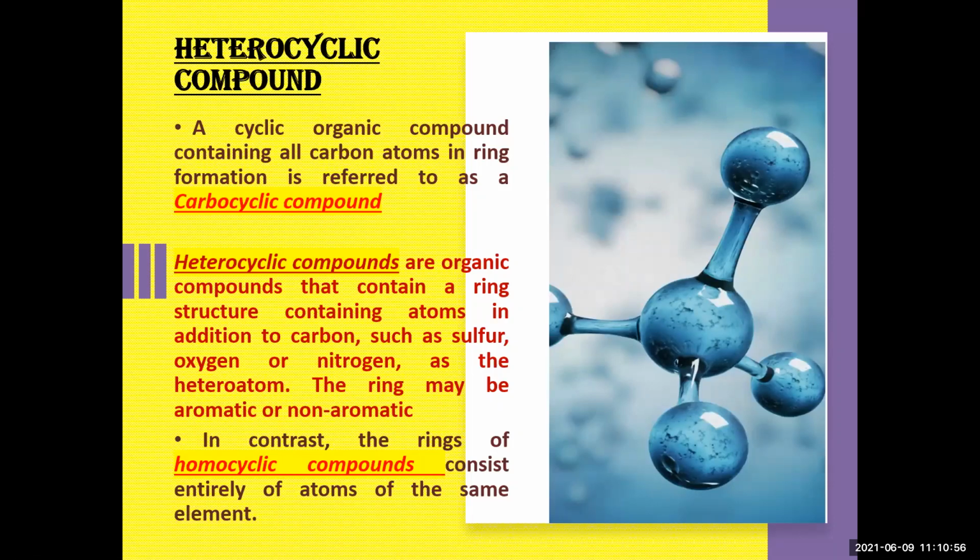Now what are these heterocyclic compounds? Heterocyclic compounds are organic compounds that contain a ring structure containing an atom in addition to carbon, such as sulfur, oxygen, nitrogen, as the heteroatom. The ring may be aliphatic or an aromatic cyclic compound. In contrast, the rings of homocyclic compounds contain atoms of the same element. So that's the difference between homocyclic and heterocyclic compounds.